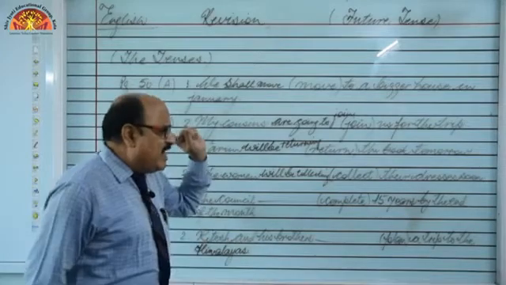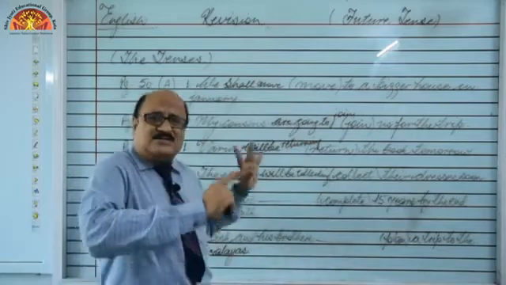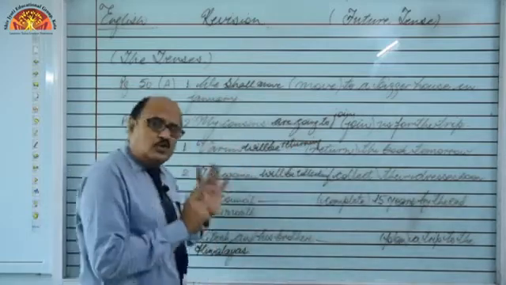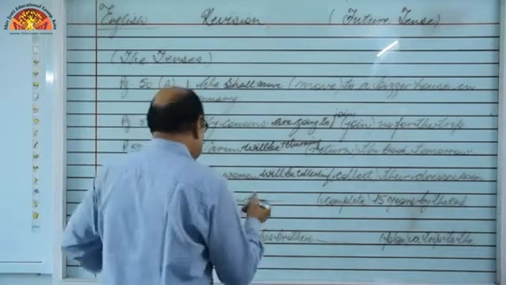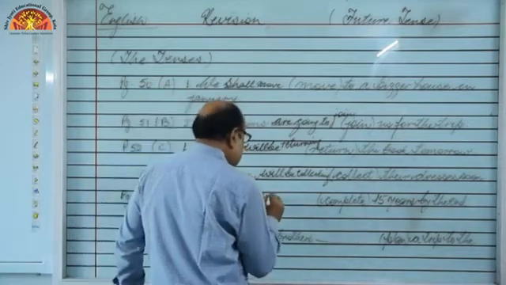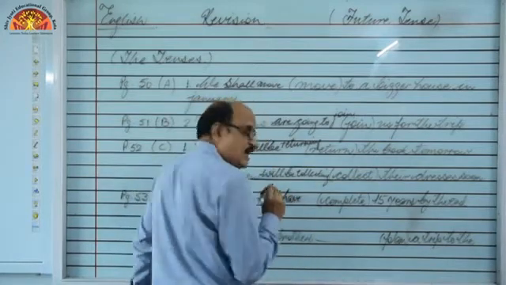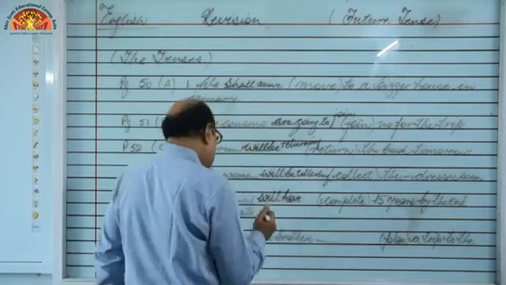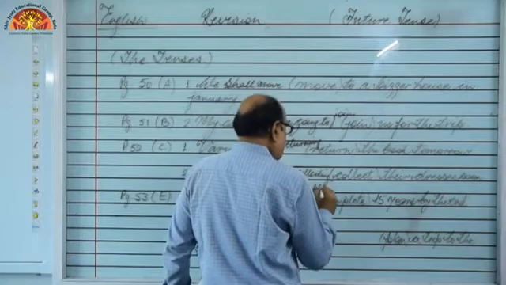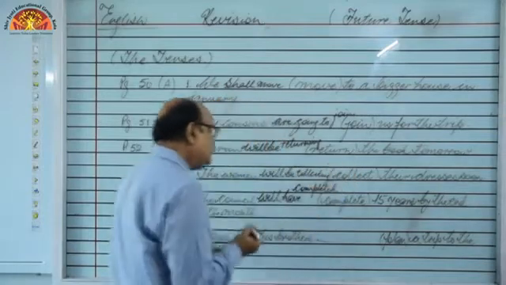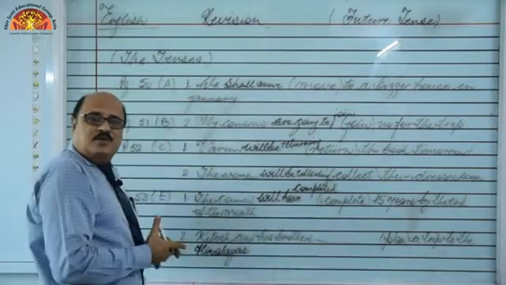What I told you, whenever by plus time has been given to you, we have to go for future perfect tense only, right? So we'll use the council in future perfect. What to use? Will, shall, have, and then third form of the verb, will have completed. The council will have completed 15 years by the end of the month.